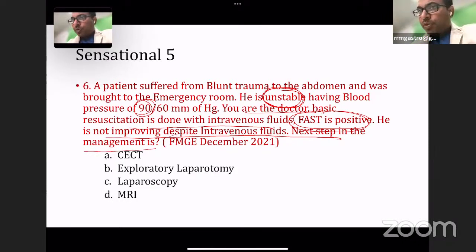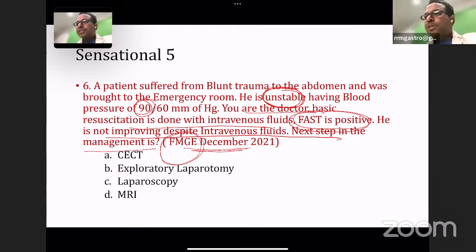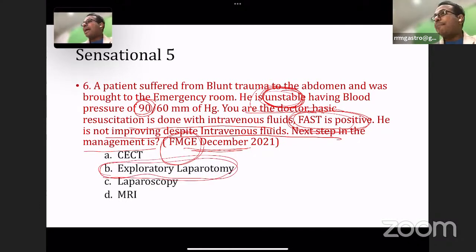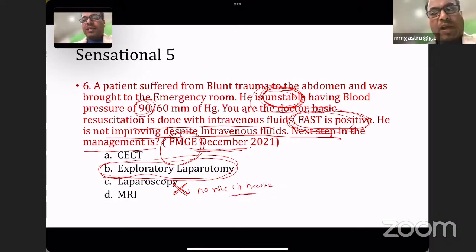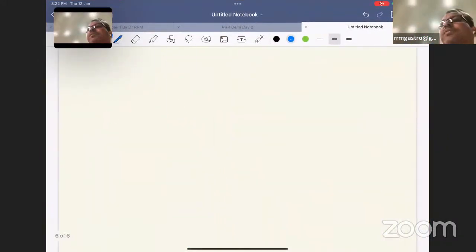I'm telling you, this is an FMG question, but the same question has been asked in NEET PG also in multiple ways. There will be no excuse if you make a mistake in this question. You should never make any mistake in this exam. Yes, the patient has positive FAST and is unstable. I have to shift him for exploratory laparotomy. Laparoscopy has no role in trauma. Never forget this point. In trauma, laparoscopy will not be done because the patient is already sick.